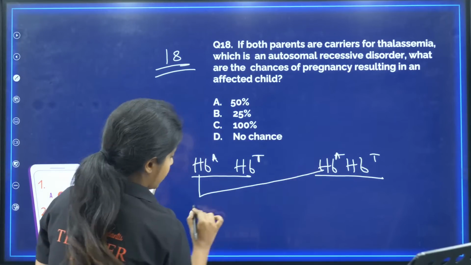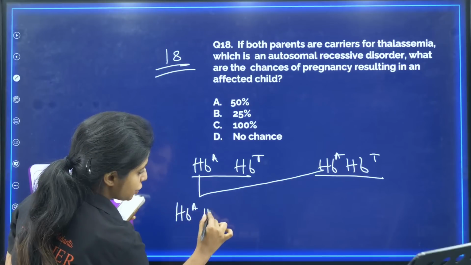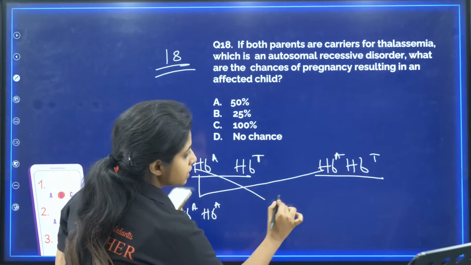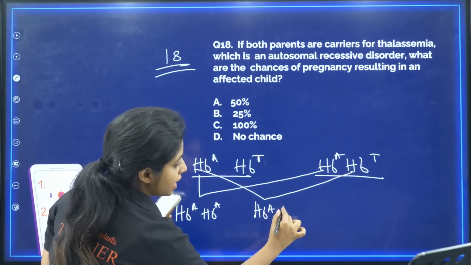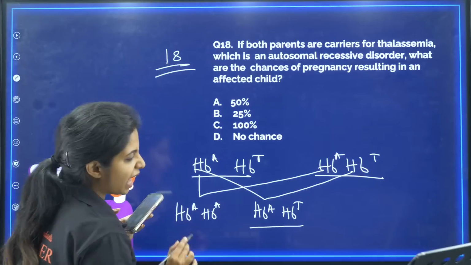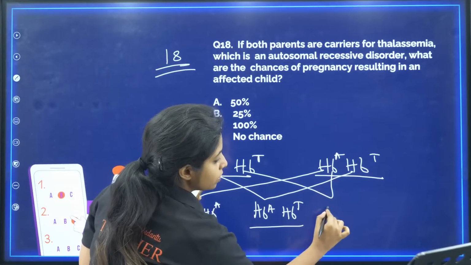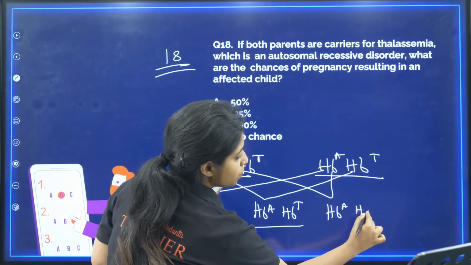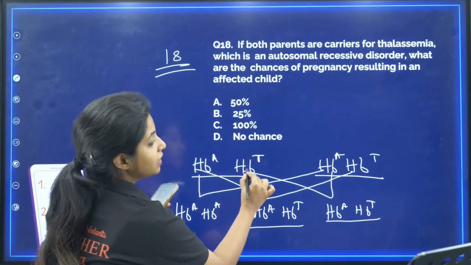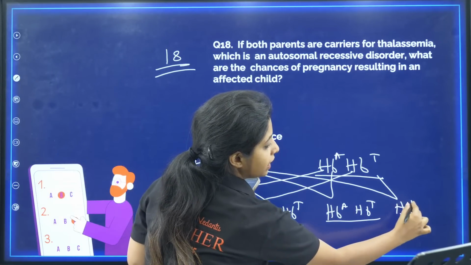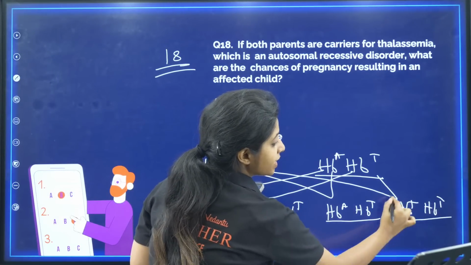So this and this goes, I get HBA and HBA. It's a normal child. This and this moves, I get HBA and HBT. Again, it's a carrier, not affected. This and this goes again, HBA and HBT. Again, just a carrier. This and this goes, I get HBT and HBT, and here comes the affected child.